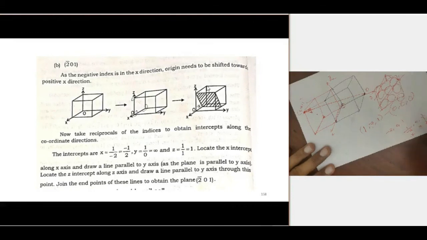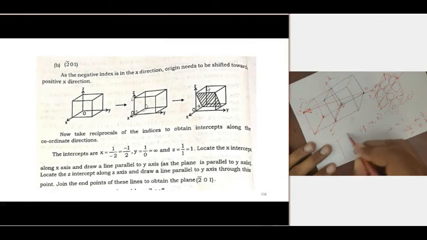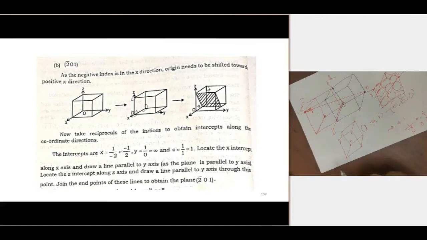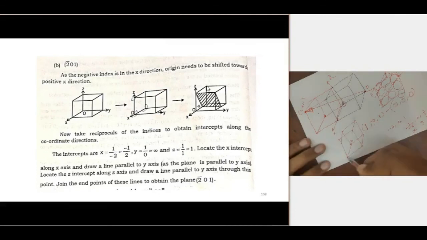So what is the x-intercept? This is the unit cell and this is the origin. The x-intercept is -1 by 2. If this is the origin, this is the positive x direction, so we need to change the origin from here to here.